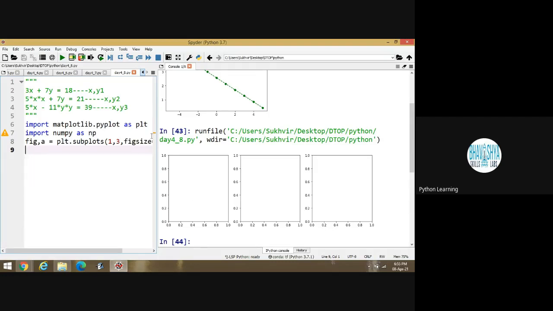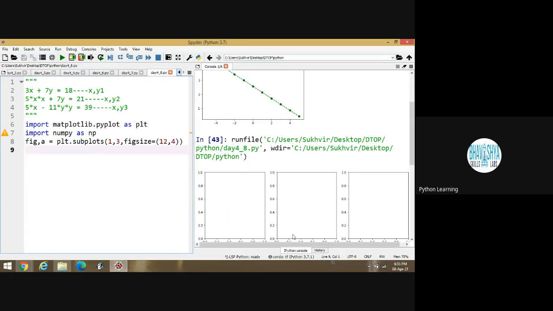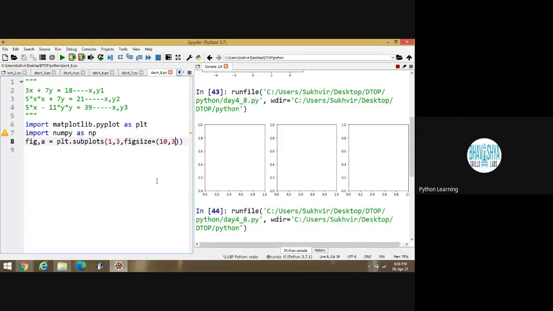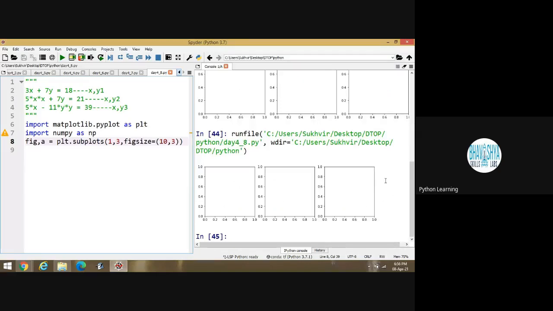1 comma 3. What is the meaning of 1 comma 3? 1 row and 3 columns. And what is the meaning of figure size? Figure size 12 comma 4. If I write 10 comma 3, I can reduce the size. Here 10 is length and 3 is height. Is this content clear or not? Yes, sir.